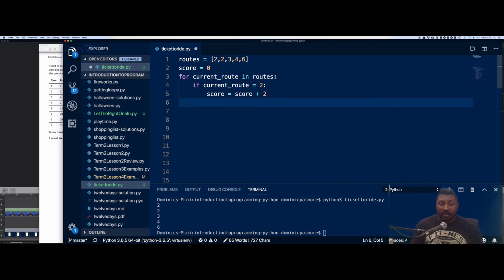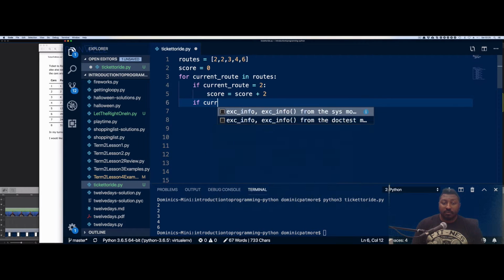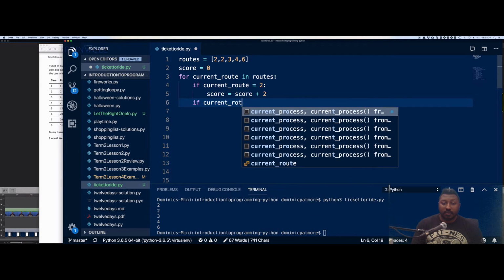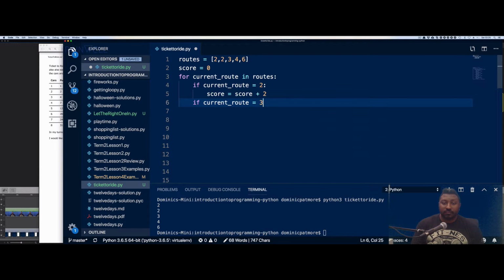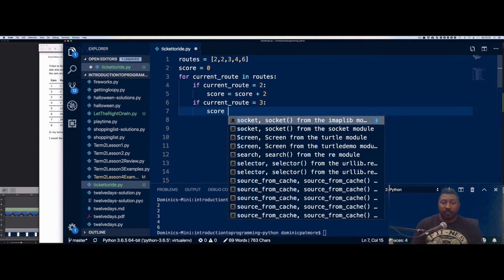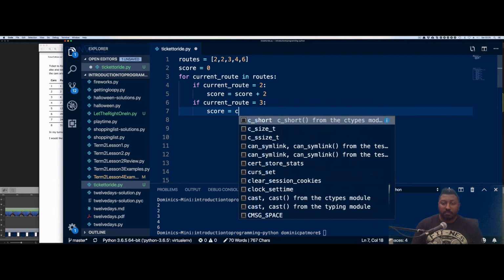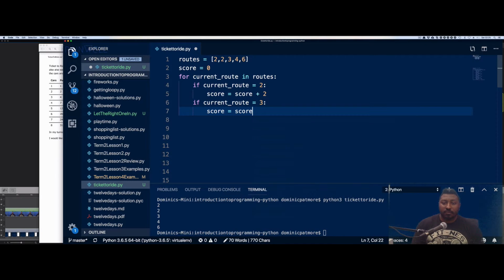If it's 3, I'm going to have to do current score. I'm going to do score equals, oopsies, score plus 3. Okay. And I can continue like this. I'm not going to do all the numbers simply because I don't have to, but I am just going to focus on those 5 numbers.